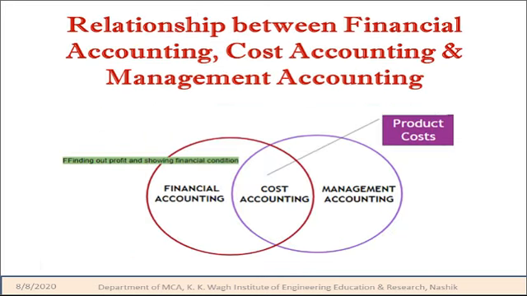accounting. Let's have a look at the relationship between financial accounting, cost accounting and management accounting. These three terms we have already covered in unit 3. The relationship is that financial accounting and management accounting totally depend on cost accounting. Based on the product cost only, we are finding out the profit and showing the financial condition of the business or the organization or the enterprise or the firm.